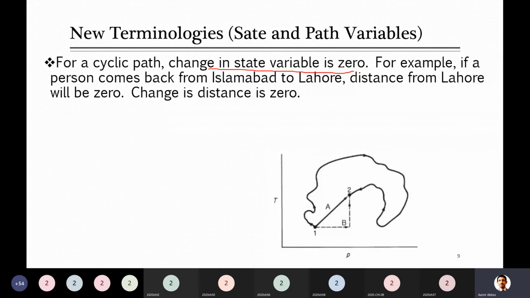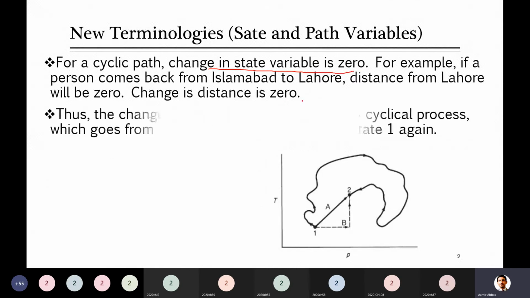As compared to this, if you look at that person who traveled to Islamabad and came back, and we ask about the fuel consumption, will it be 0? No. Why? Because it is depending on the path. We will consider that it consumed, for example, 100 liters just one way, and then this person came back, so another 100 liters. Overall, it has now become 200. It is not 0 in that case. So that's how things change in a cyclic path.